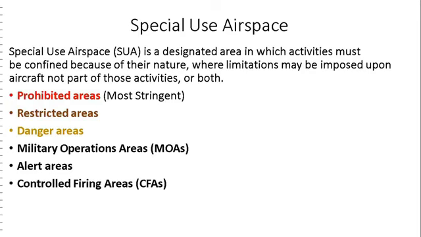Special use airspace is a designated area in which activities must be confined because of their nature, where limitations may be imposed upon aircraft not part of those activities. Prohibited areas are the most stringent. It is of defined dimensions about the land areas or territorial water of a state within which no flight is permitted.